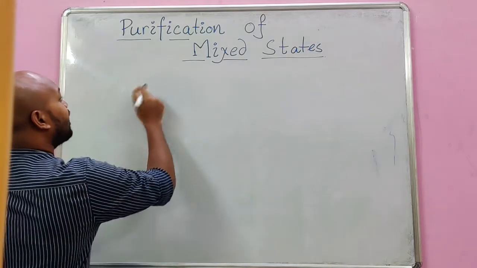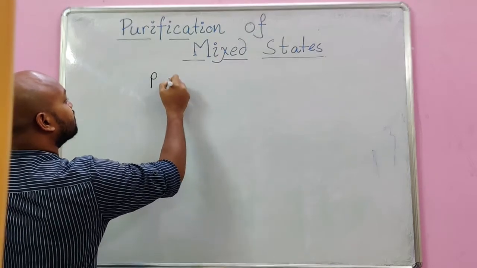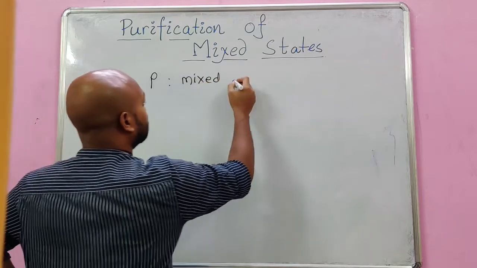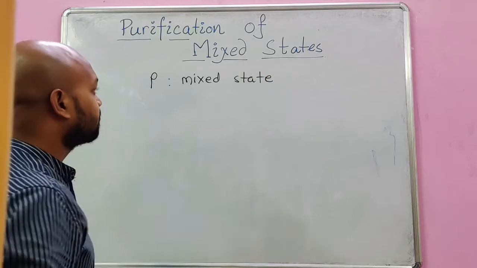Suppose I have a mixed state, and this is the density operator of that mixed state given to me.